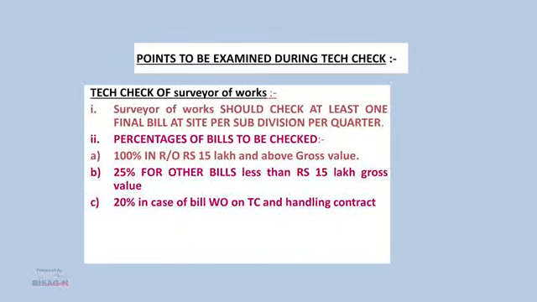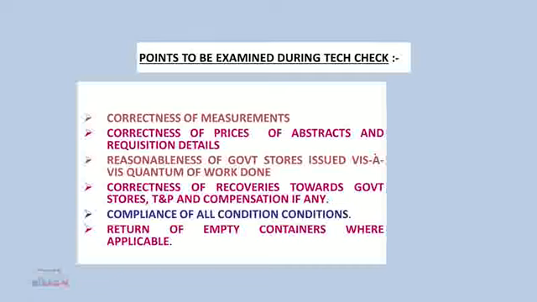In case of term contract, it is 20%. Other major points are correctness of measurements, correctness of prices of abstract and requisition details, reasonableness of government stores issued with quantum of work done, correctness of recovery towards government stores, T&P and compensation if any for delay, and return of empty containers where applicable.